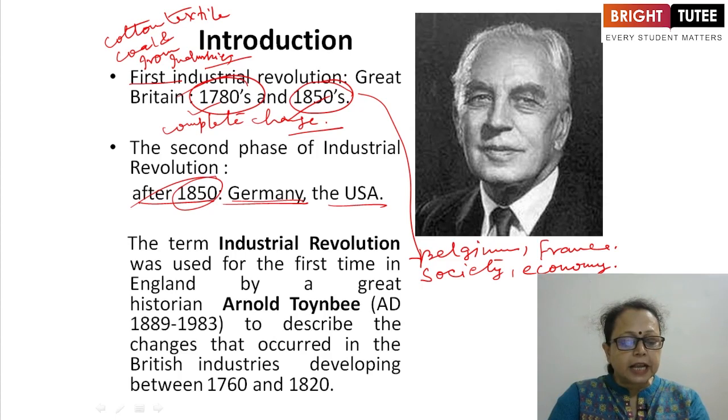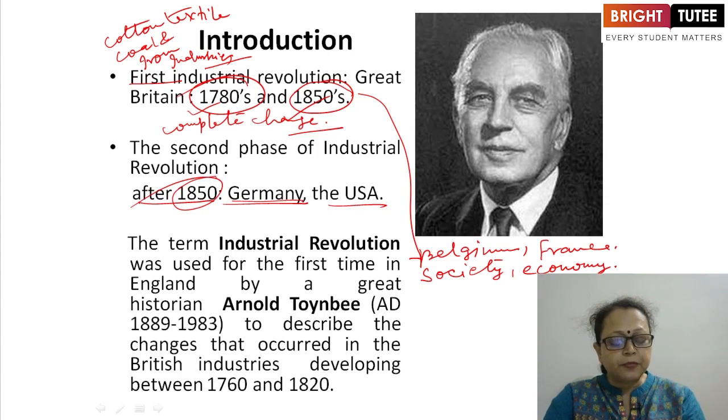There, factories like chemical and electrical industries expanded, and during this phase of the Industrial Revolution, Great Britain fell behind. At this time, when Germany and USA were the leading countries in the second phase of industrialization, Great Britain fell behind and lost its position as the world's leading industrial power. This position was overtaken by Germany and USA. In the first phase, Britain was the leading country in the world, but in the second phase, it fell behind and the leading countries were USA and Germany.